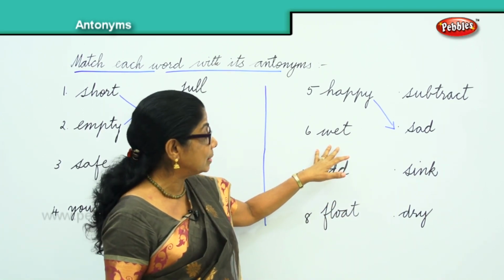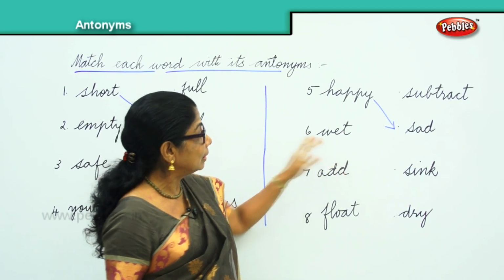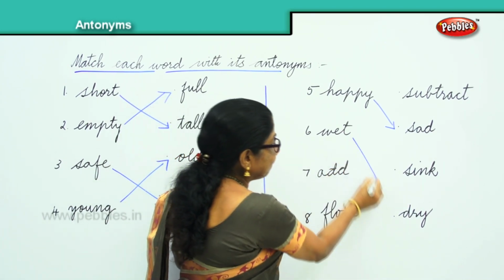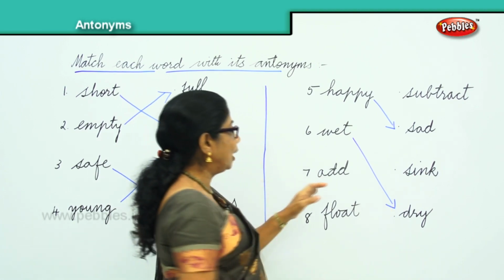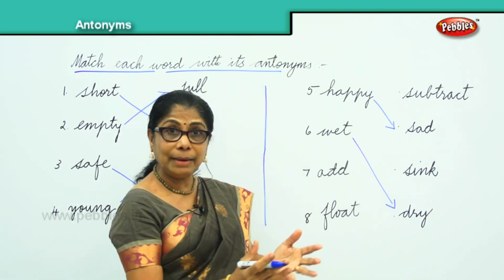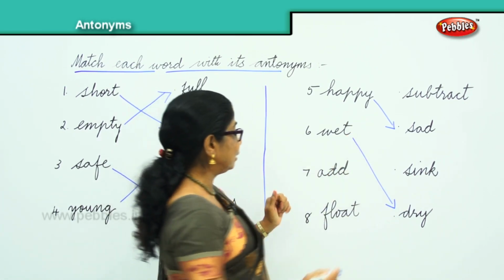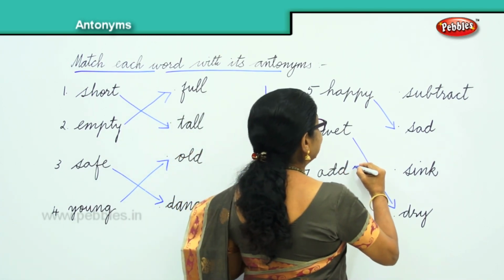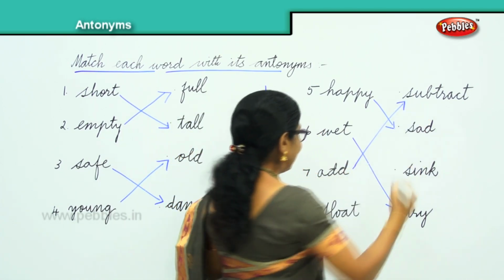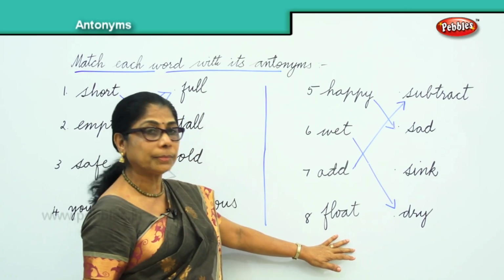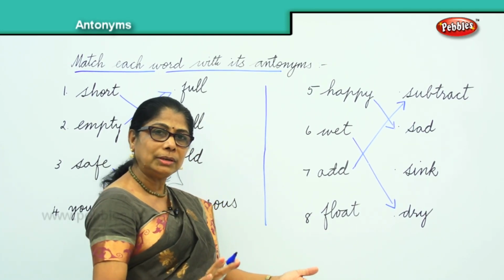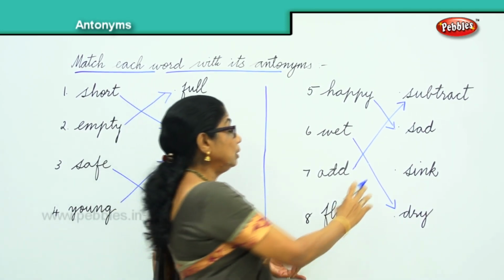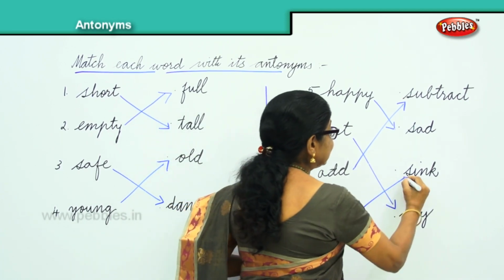Your dress is wet. Dry. Then you have add. Add up all this. Subtract. Very good. Add, subtract. And finally you have float. Something that floats in water. A boat floats in water. You put a stone, it will sink in water.